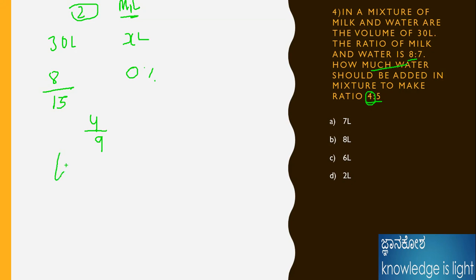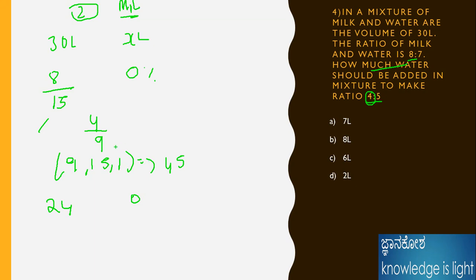Take the LCM of 9, 15 and 1. The LCM should come as 75. I already showed the LCM method as well as the shortcut method. Please see the video, you will understand how we need to sort it out with respect to the LCM. Okay, 15 times 3 is 45, and 3 times 8 is 24. I will write it here. Okay, here 9.